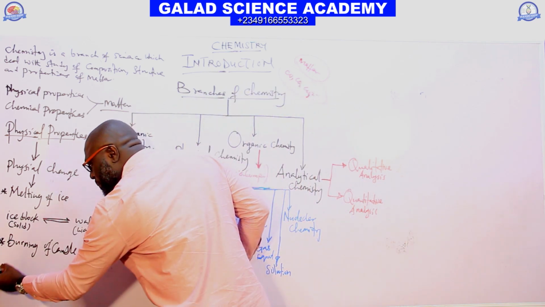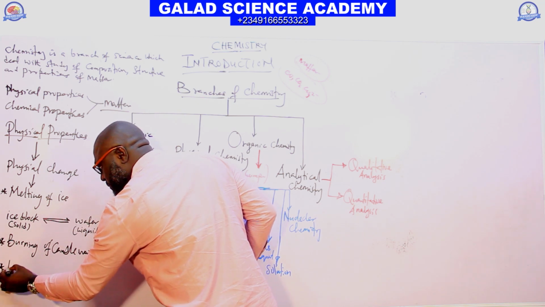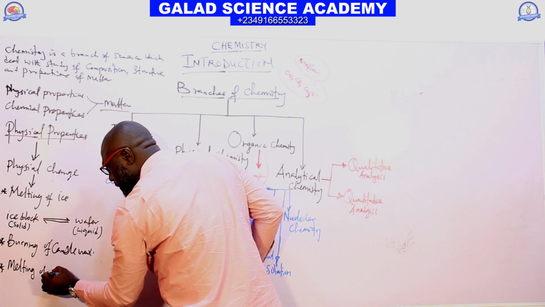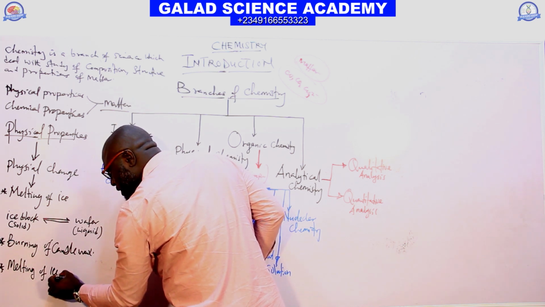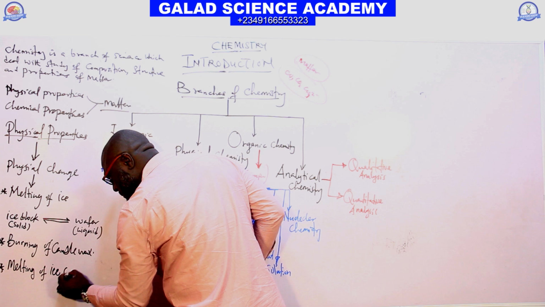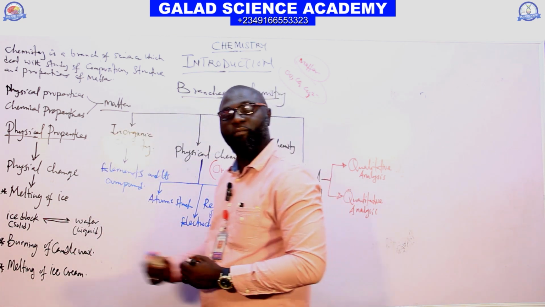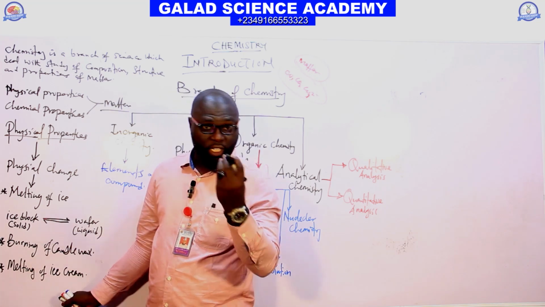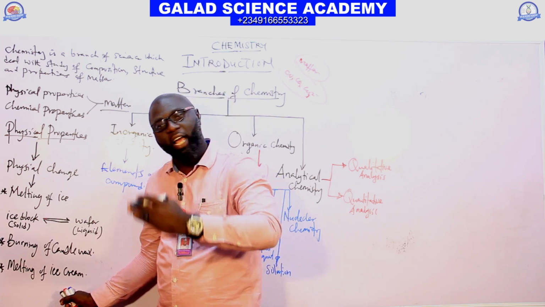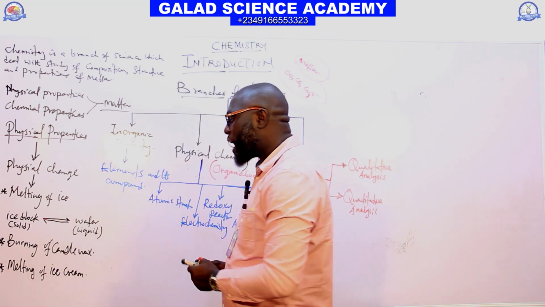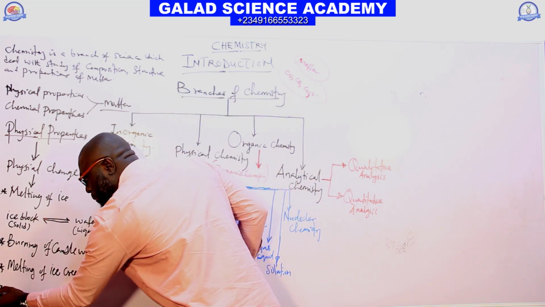And then we also have melting of ice cream. Ice cream is a solid. When it is made liquid and taken back to the freezer, it changes back to solid. We can also have melting of cold palm oil.